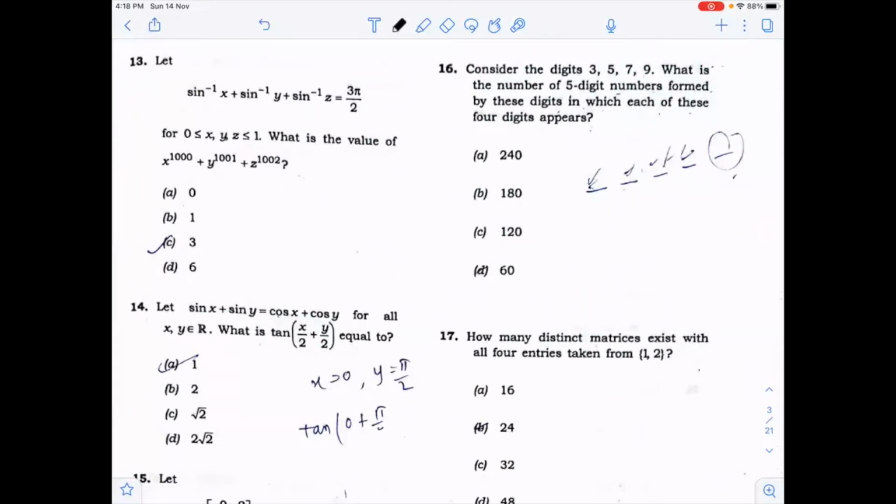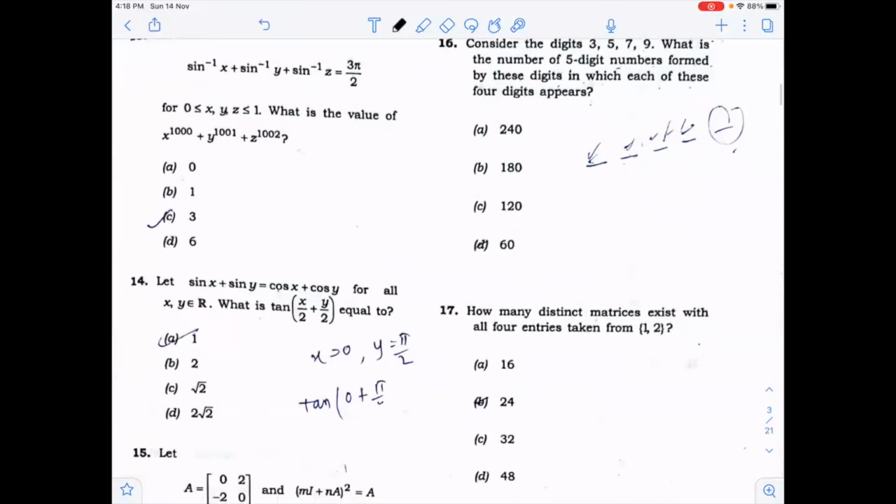Now, 13th question, sine square x plus sine square y plus sine square z is 3 pi by 2. And x, y, z lie between 0 and 1. If you fix the values of x, y, and z as 1, 1, and 1, pi by 2 plus pi by 2 plus pi by 2 will give you 3 pi by 2. So 1 plus 1 plus 1, any power of 1 will give you 1. So the answer is 3.